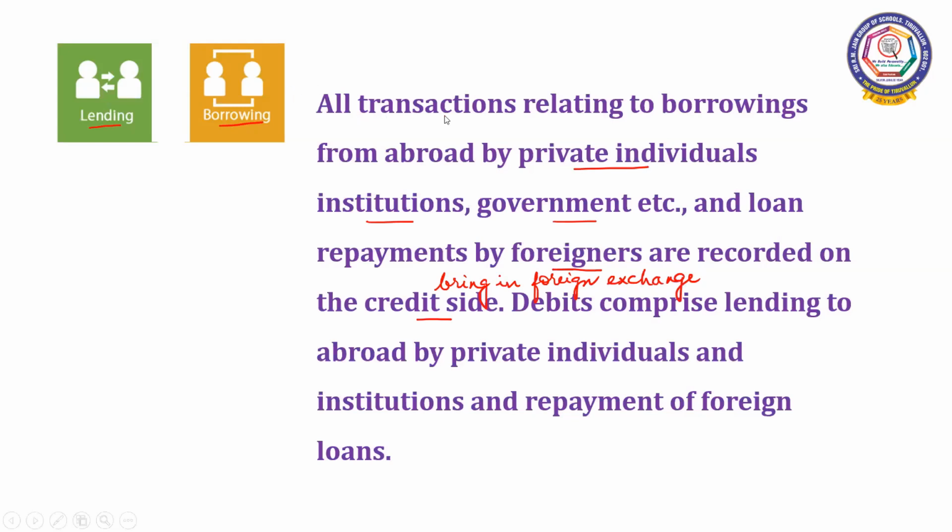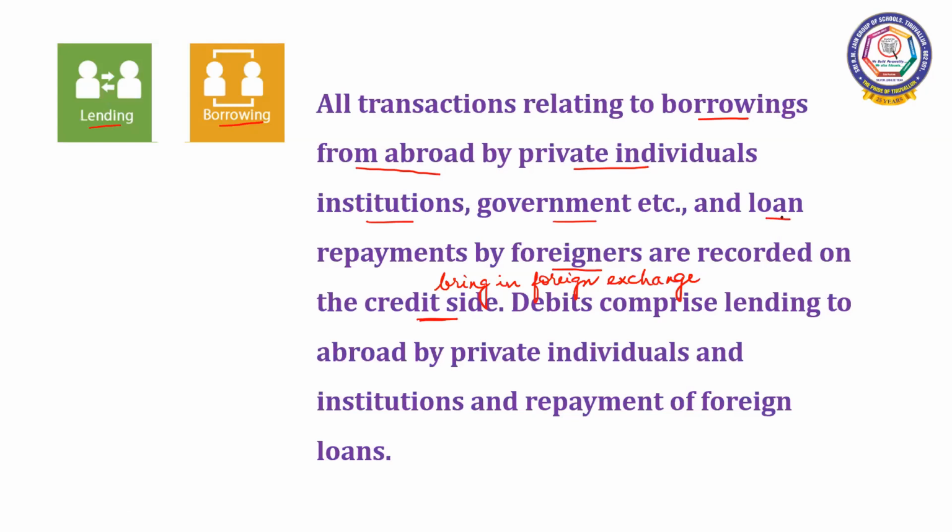From abroad, the foreign exchange flows into our country. From abroad, the private individuals, the institutions, and the government, they borrow money. When they borrow money, there is inflow of currency. As there is inflow of currency, we record it on the credit side.